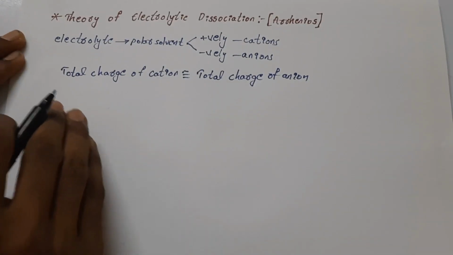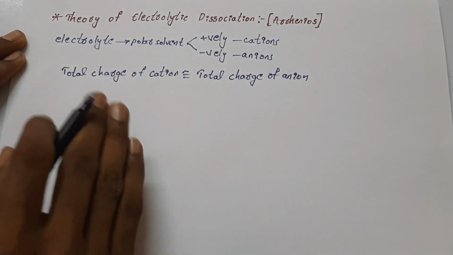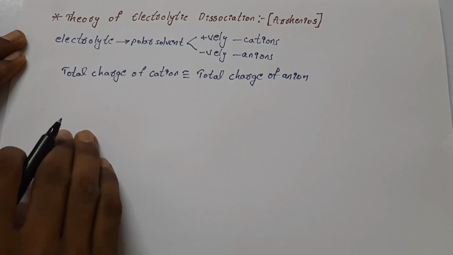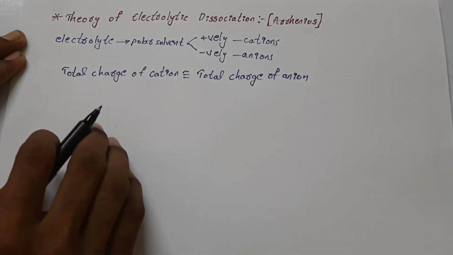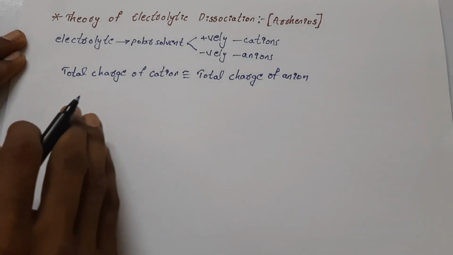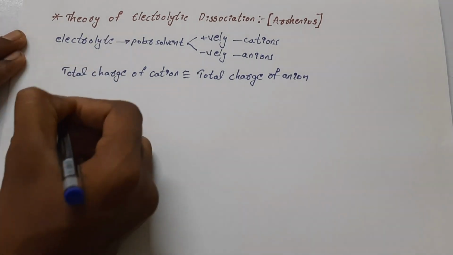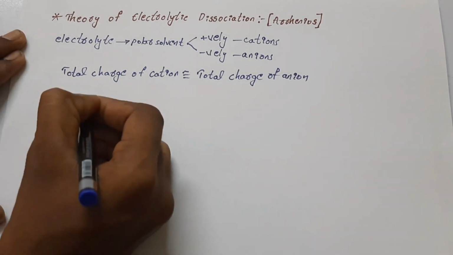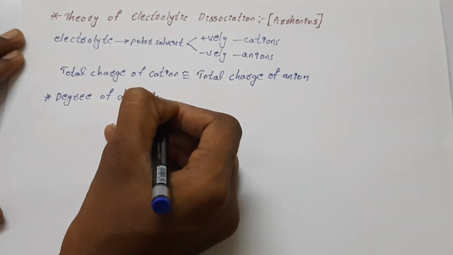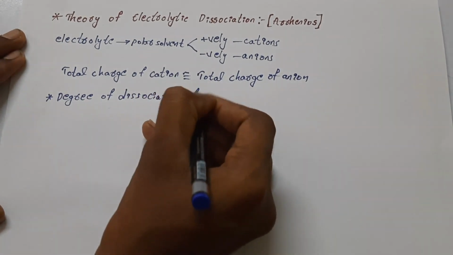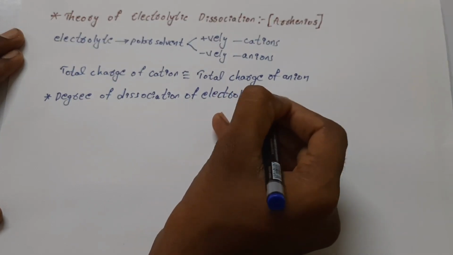We need to know that the conductivity of an aqueous solution of an electrolyte is due to the number of ions present in it. The number of ions will depend upon the degree of dissociation of the electrolyte.